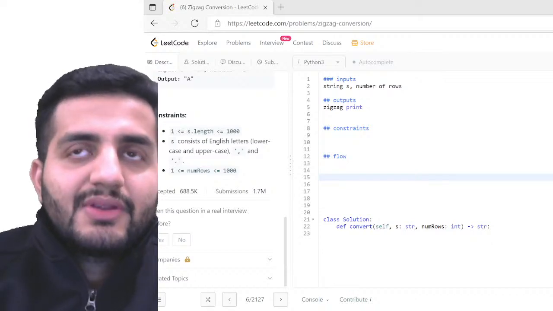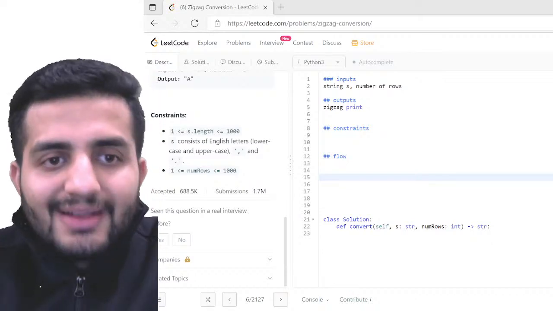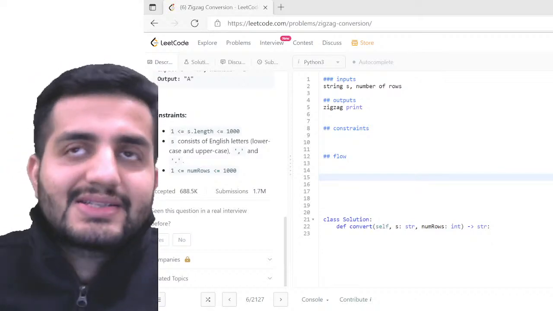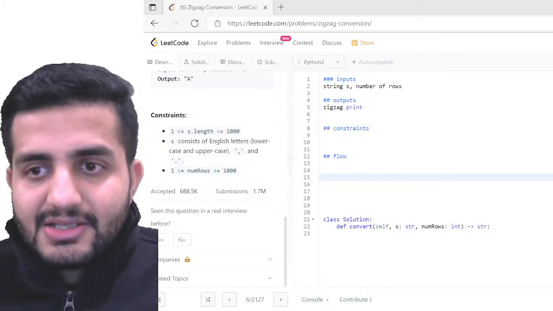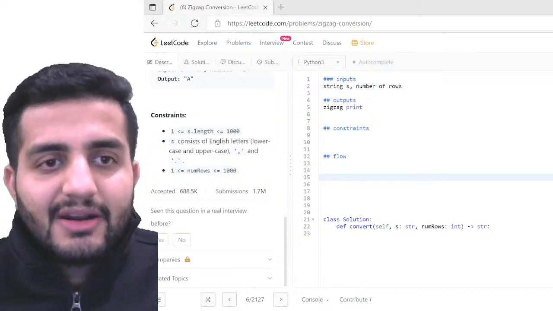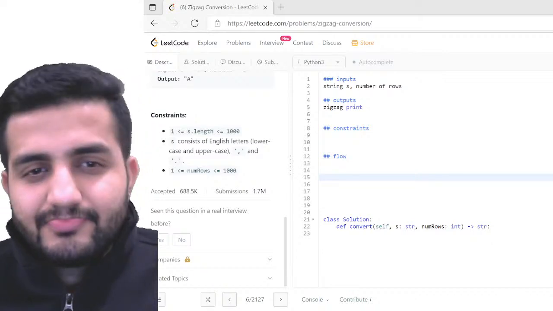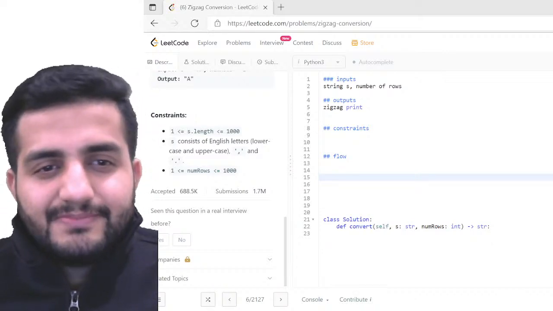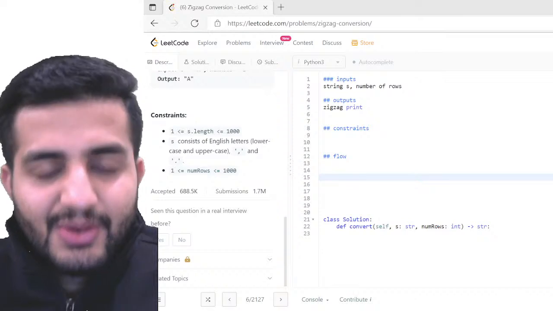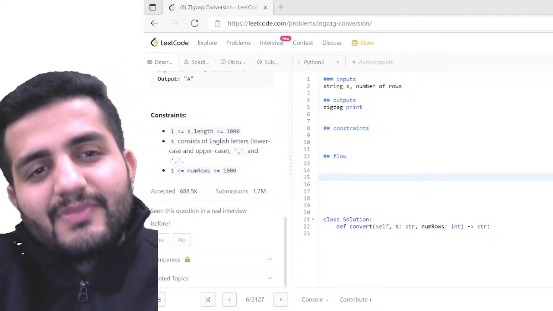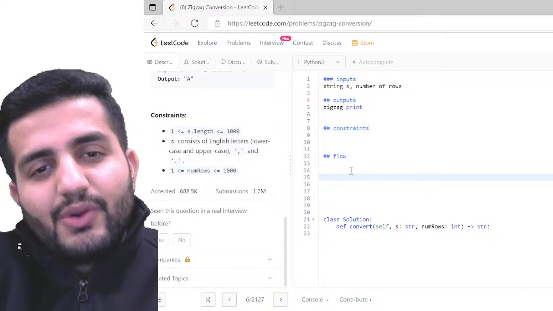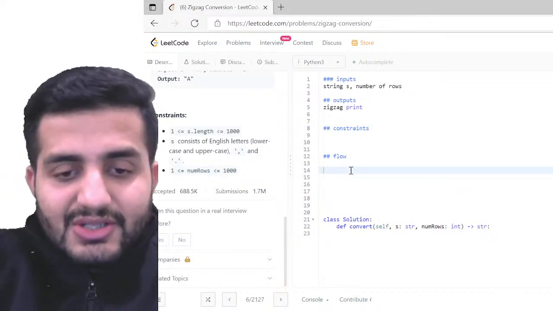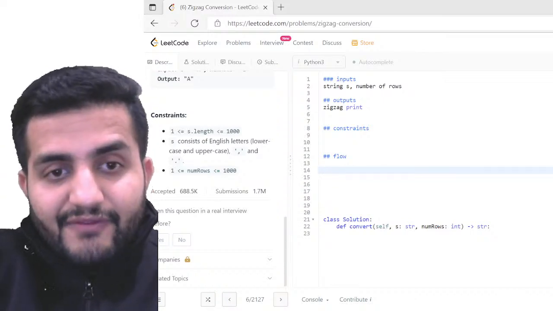Based on the number of rows, I'll define the cycle, and how exactly I have to convert the diagonals of my characters for the remaining characters. So let's try to write out some of the flow here. Interesting question actually.